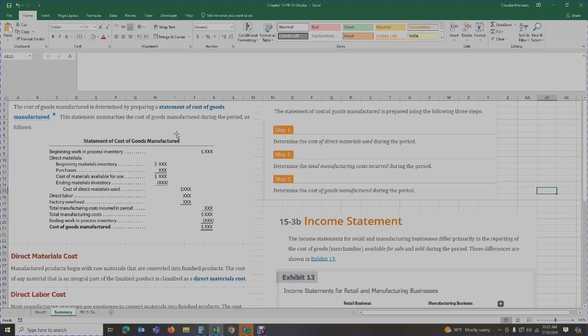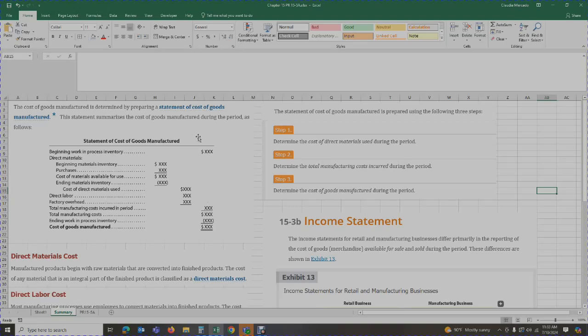What I do generally is I read the entire chapter, and then when I am working on specific problems, I target those areas. So if I know I'm working on the statement of cost of goods manufactured, I'm going to go back to my ebook, to that specific section, and read over it for that specific problem. The textbook basically says that the statement of cost of goods manufactured summarizes the cost of goods manufactured for a specific period.